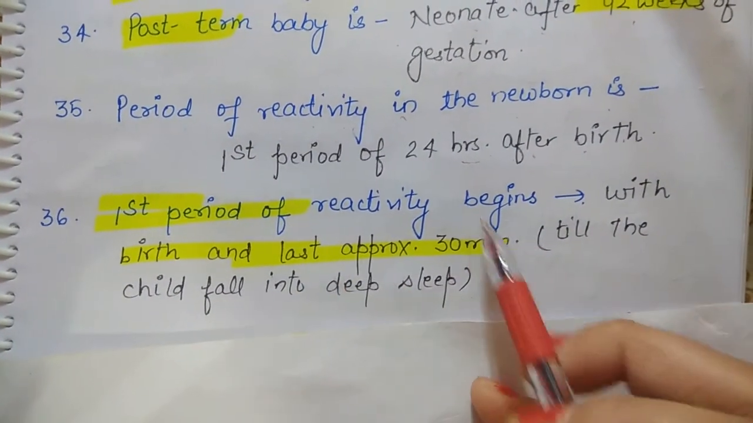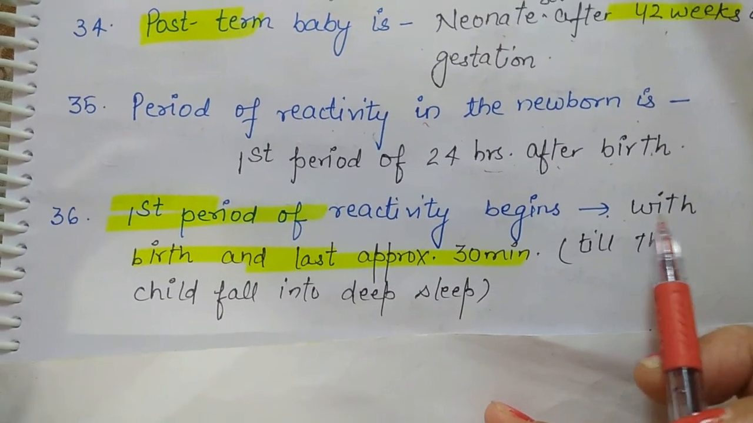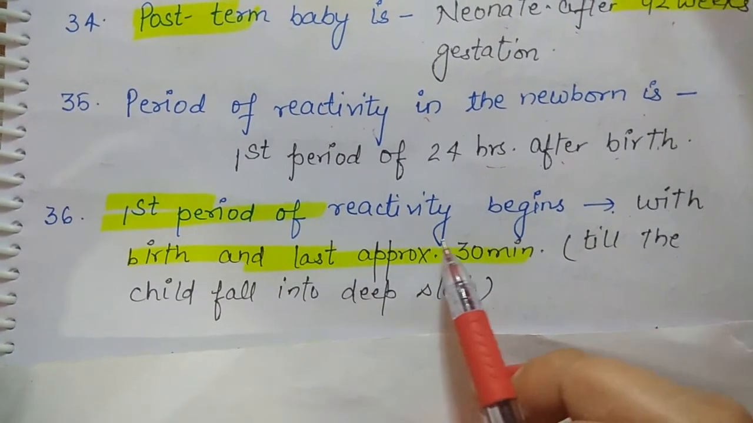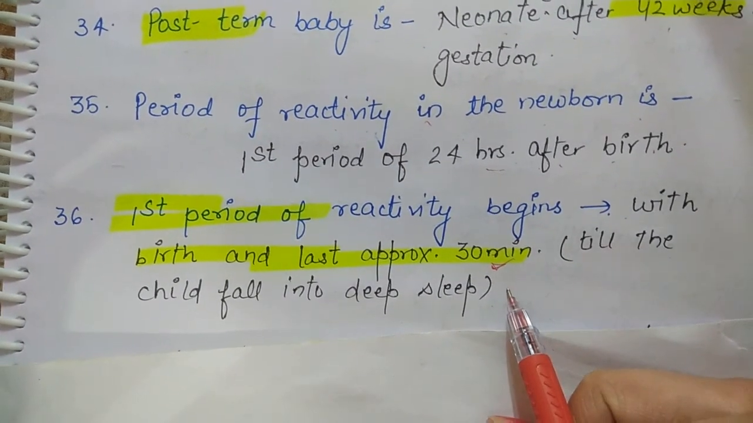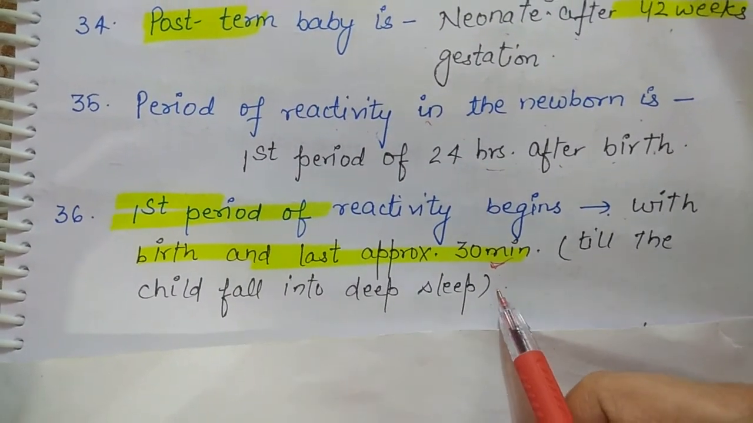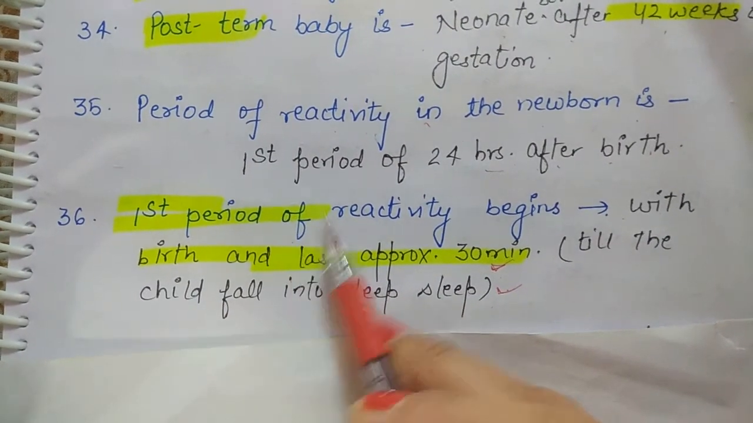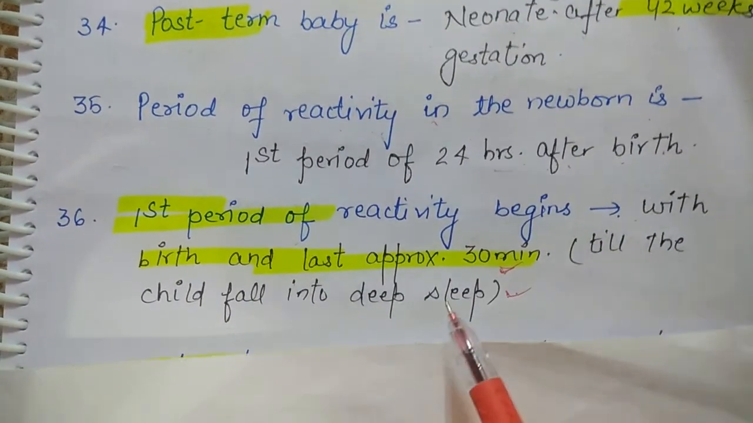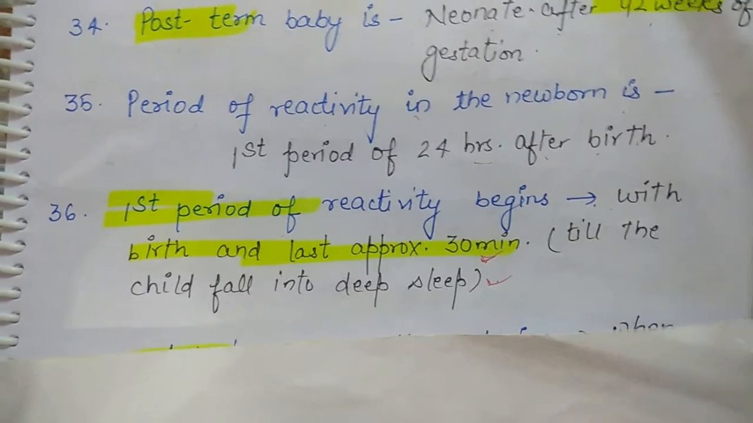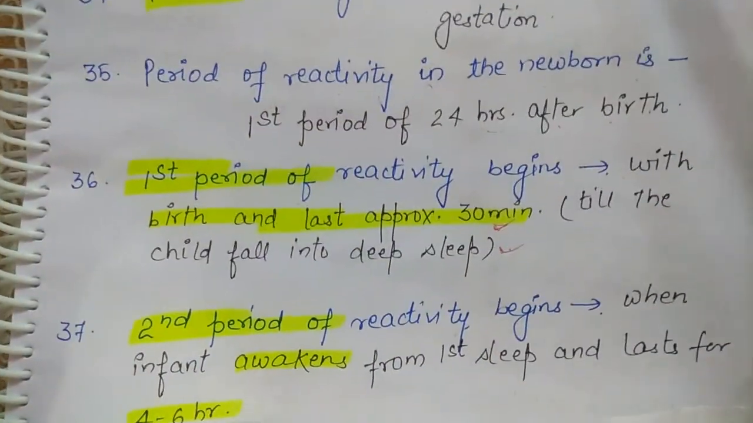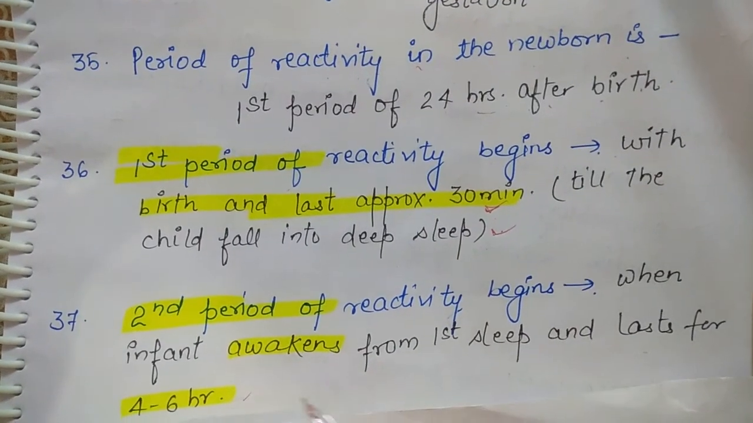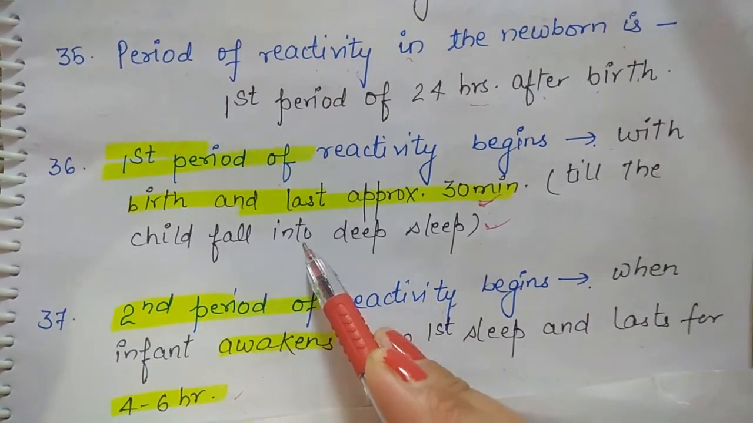The first period of reactivity begins with birth and lasts approximately 30 minutes till the child falls into deep sleep. That will be the first period of reactivity. The second period of reactivity is when the child is awakening and lasts for 4 to 6 hours. That will be the second period of reactivity.